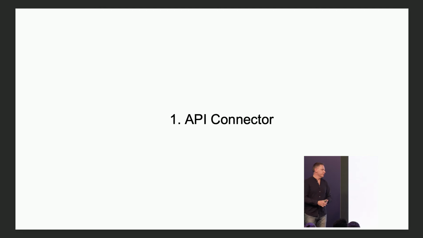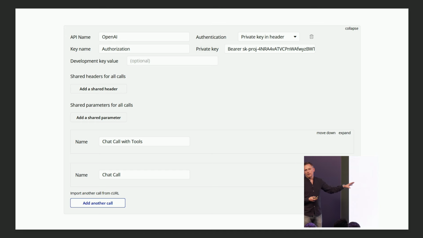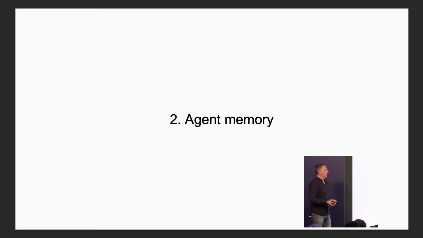Okay, so how to build it with Bubble? We start, of course, with the API connector and building a simple call. I'm using OpenAI, but it can be any other LLM that is able to perform function calling. So we set up this API call. This is simple. And the next part is agent memory.